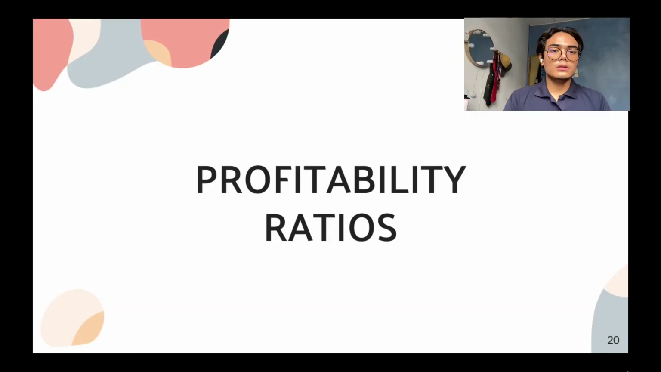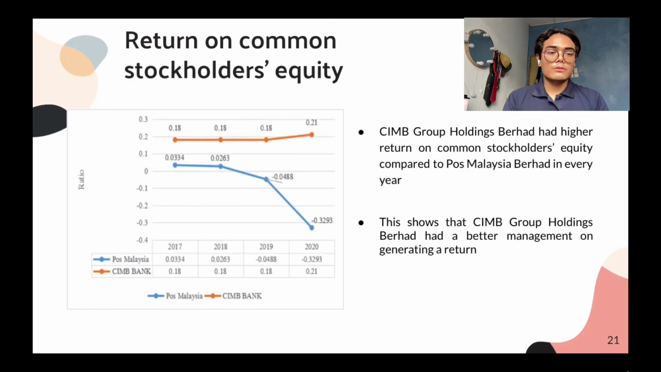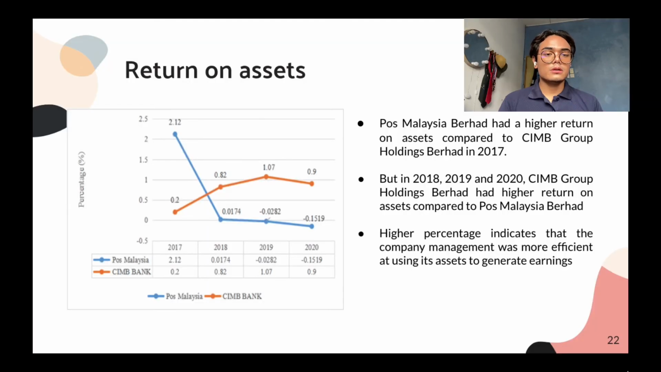Now we will look at the profitability ratios, which is return on common stockholders' equity. We can see that CIMB Group Holdings Berhad had a higher return on common stockholders' equity compared to Pos Malaysia in every year. This means that CIMB Group Holdings Berhad had better management in generating a return. Now we will look at the return on asset.